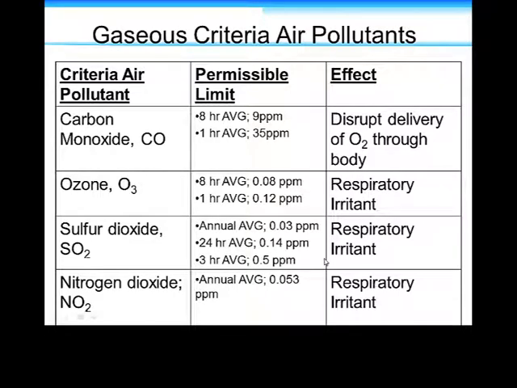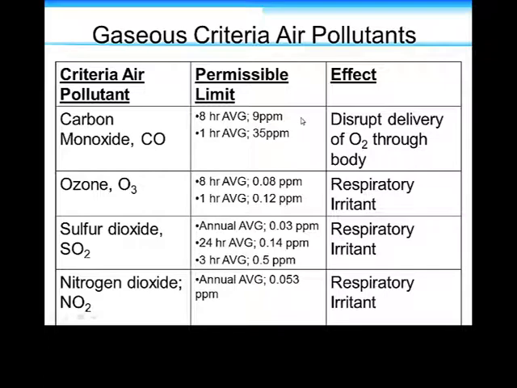And here we have a table, the headings of air pollutant, the permissible limit, and the effect of the pollutant. And we're looking at carbon monoxide, ozone, sulfur dioxide, and nitrogen dioxide. The reason being is these are common air pollutants, most of which are caused by the transportation industry, by vehicles, commercial and industrial and personal. And we have limits.